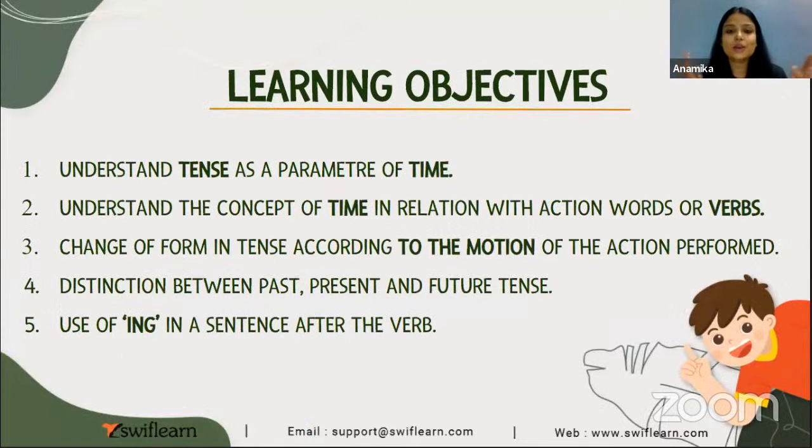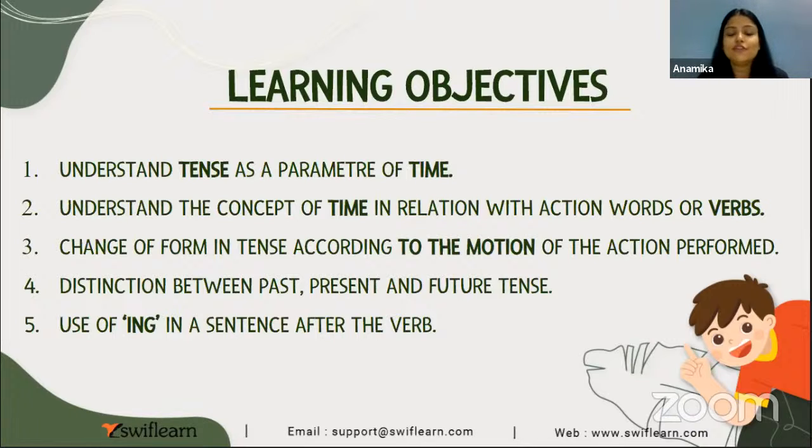So let us just quickly look at the learning objective of today's class. We will understand tense as a parameter of time, understand the concept of time in relation with action words or verbs. I told you what are verbs. These are action words like eat, sleep, talk, everything. Whenever we do any action, it's a verb.